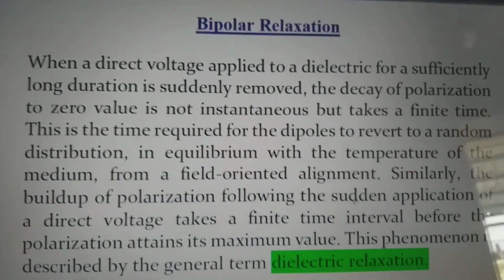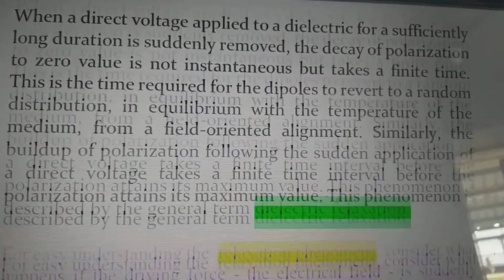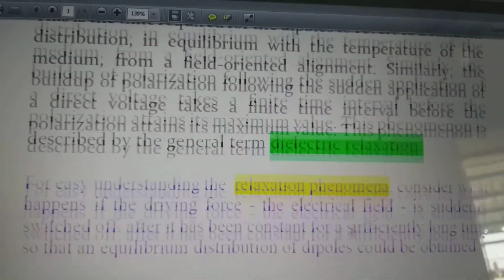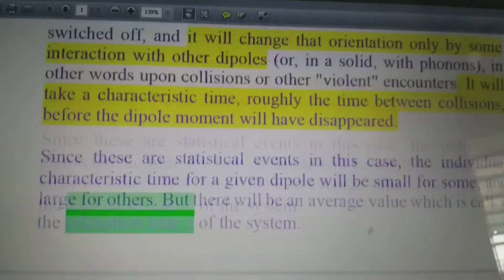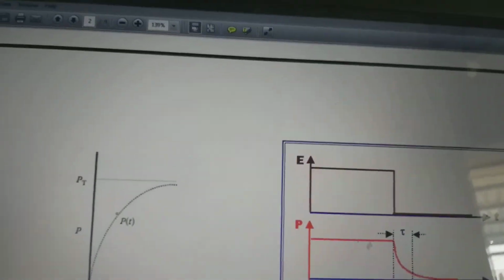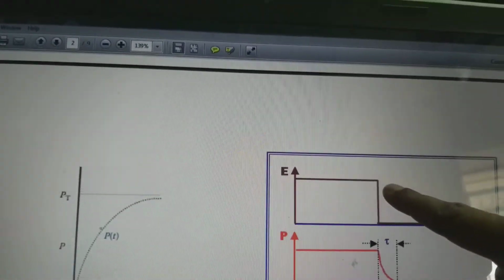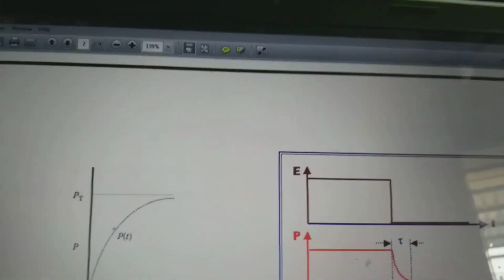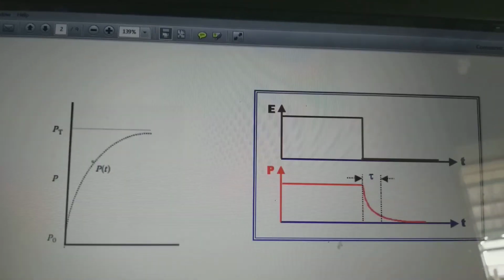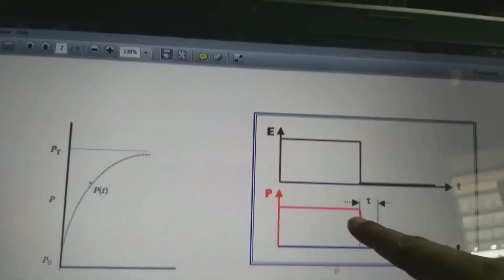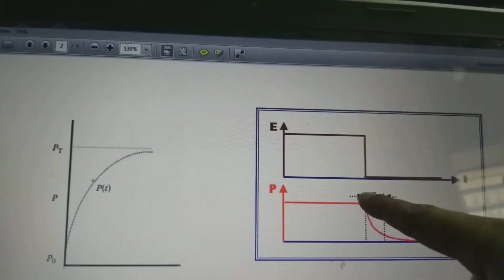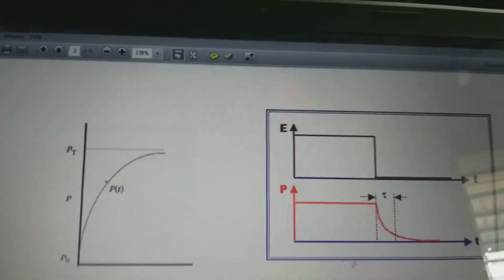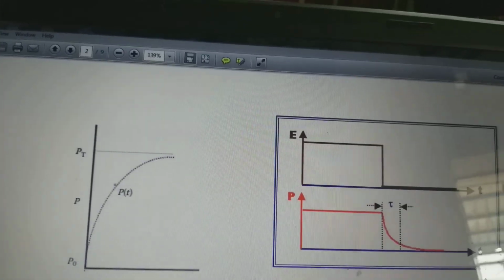This phenomenon is known as dielectric relaxation or dipolar relaxation. See here from this graph, the voltage is applied, and suddenly it is removed. When we remove the electric field on the dielectric material, the polarization will not come to zero at once. It will take some time. This time is known as relaxation time.